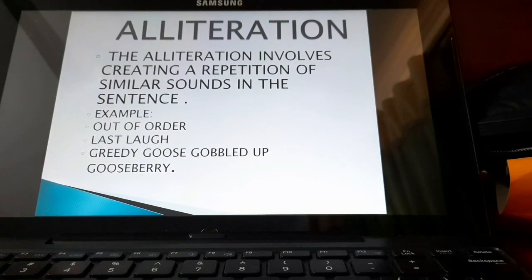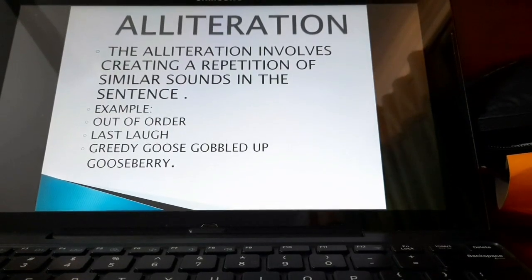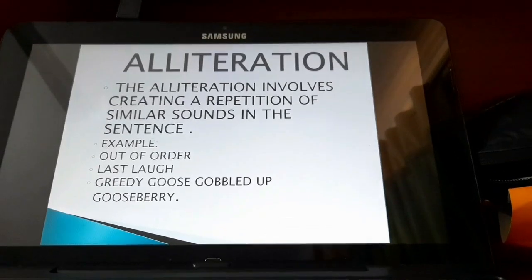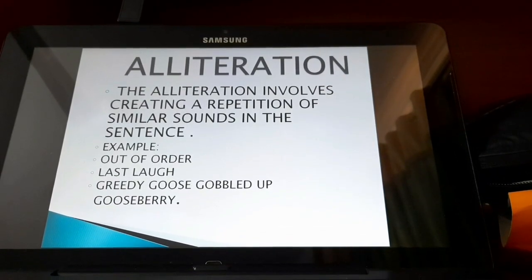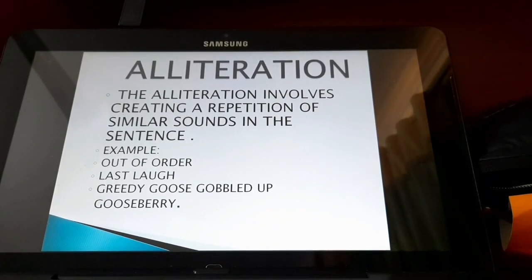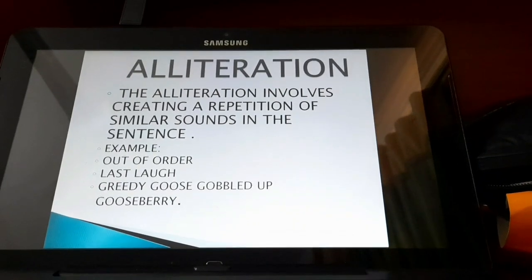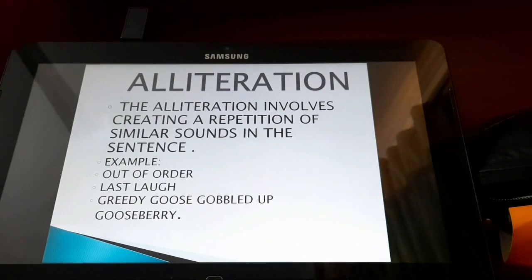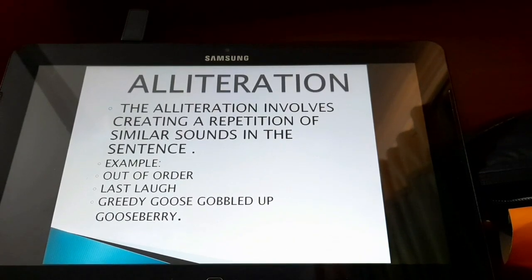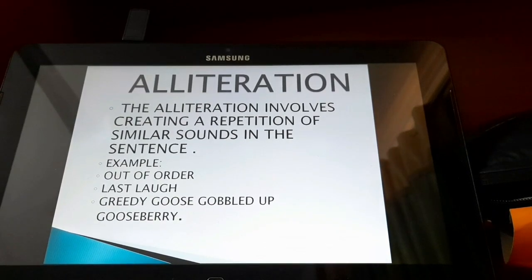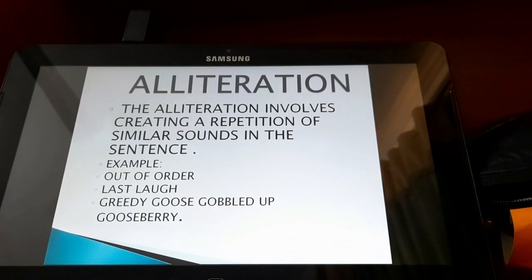Alliteration. Successive words begin with letters belonging to the same sound group, whether it is a consonant sound or a specific vowel group. Alliteration involves creating a repetition of similar sounds in the sentence. Alliterations are also created when the words all begin with the same letter. Alliterations are used to add character to the writing and often add an element of fun to the piece.